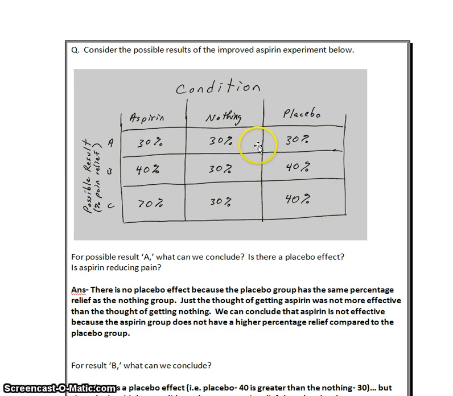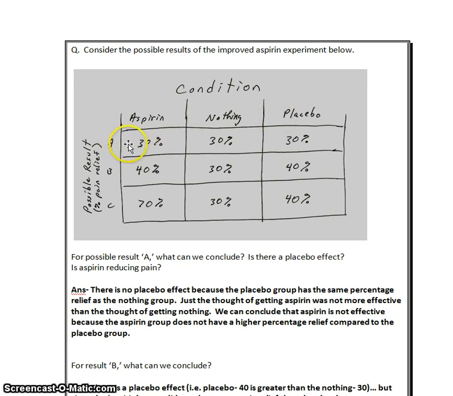Notice, just telling them they're getting medicine did not increase that number in the placebo group. So there appears to be no placebo effect. Neither is there any effect of aspirin because aspirin does not beat the placebo group. Remember, both groups think they're getting medicine, but only the aspirin group is getting the aspirin. The placebo group is getting a sugar pill.